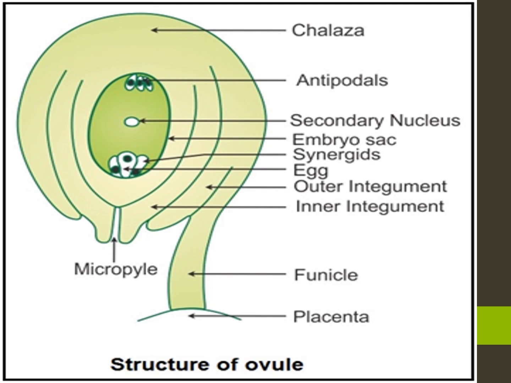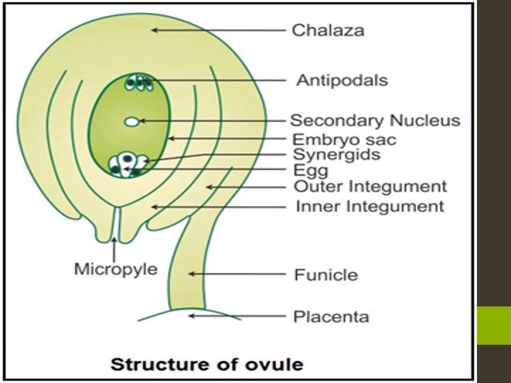The remaining 2 nuclei are called polar nuclei. Polar nuclei are found in the center; that is the secondary nucleus found in the center. In the egg apparatus, one is the egg cell, the female gamete, and the remaining 2 cells are synergids.